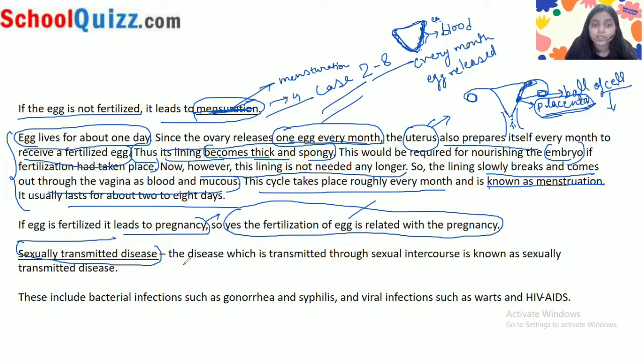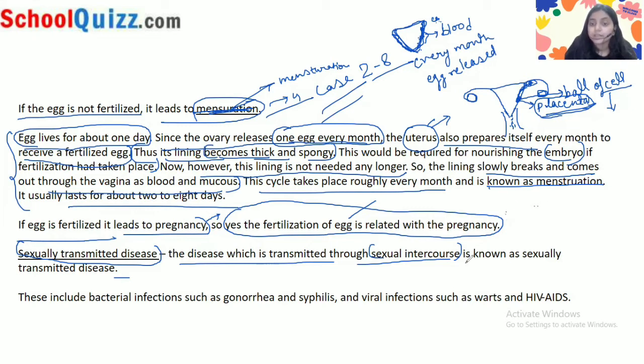The disease which is transmitted through sexual intercourse is known as a sexually transmitted disease. When sexual intercourse happens, it has to happen in a healthy way. There are some diseases that can be transferred through sexual intercourse from male to female or female to female.